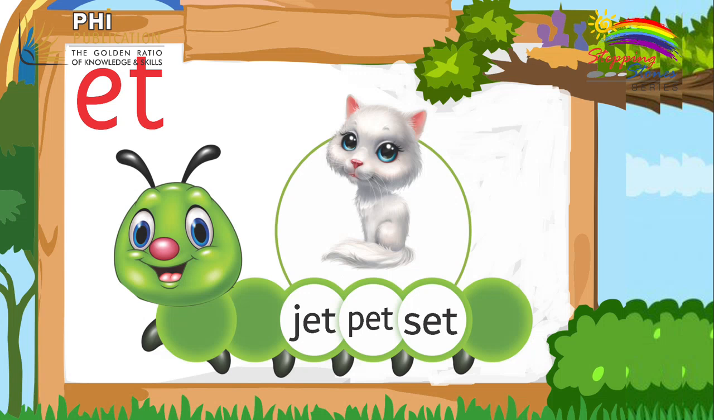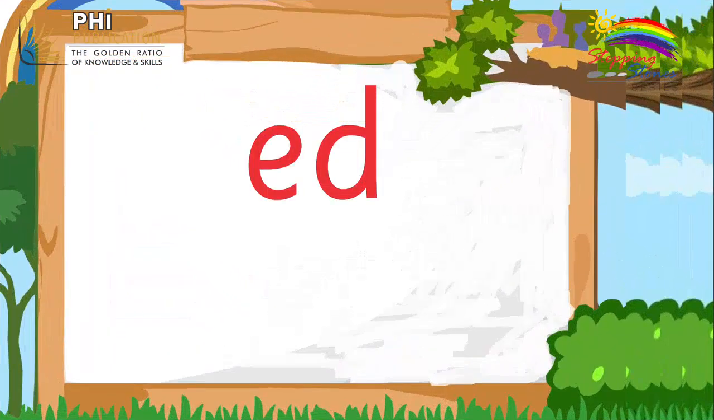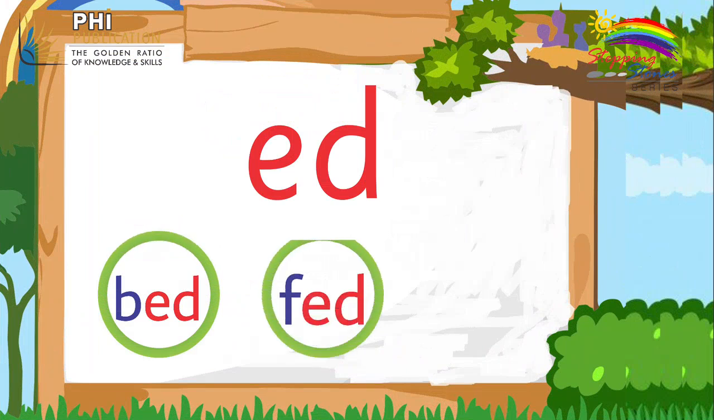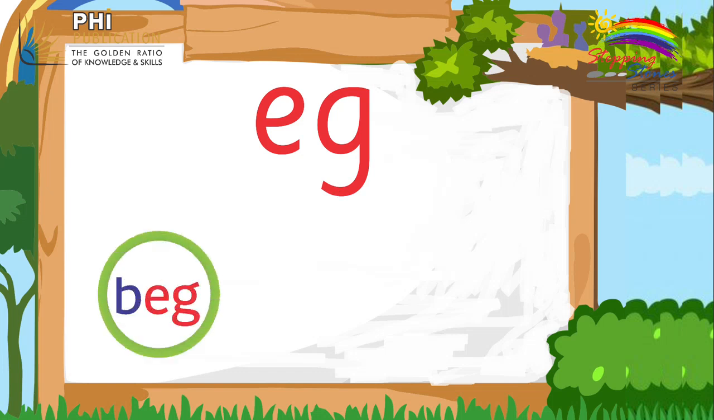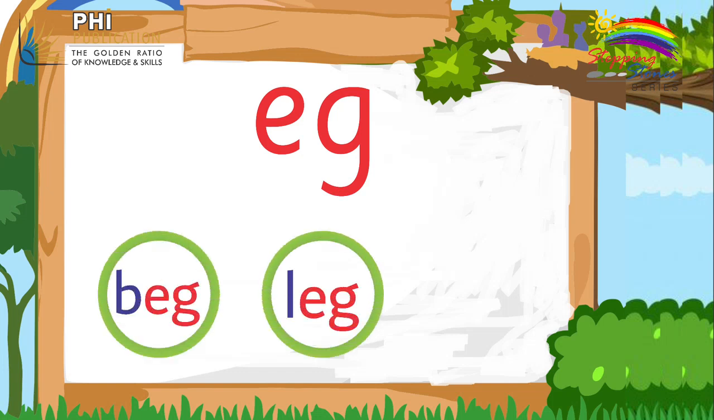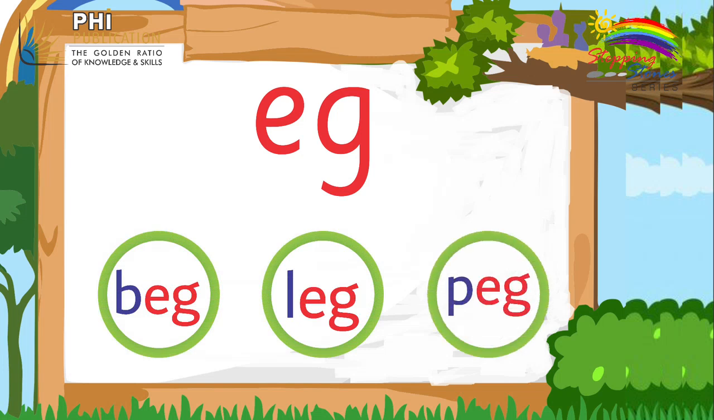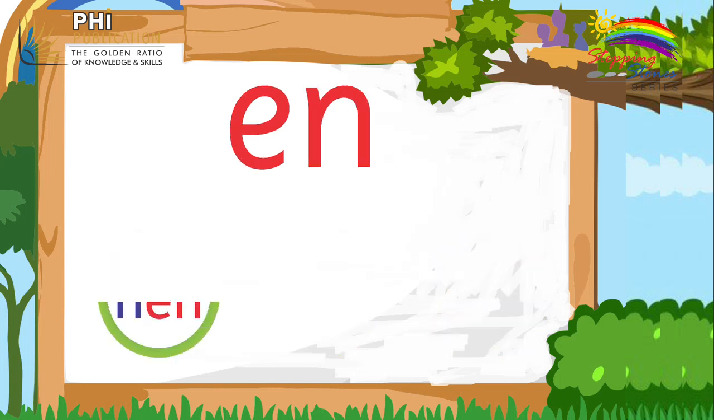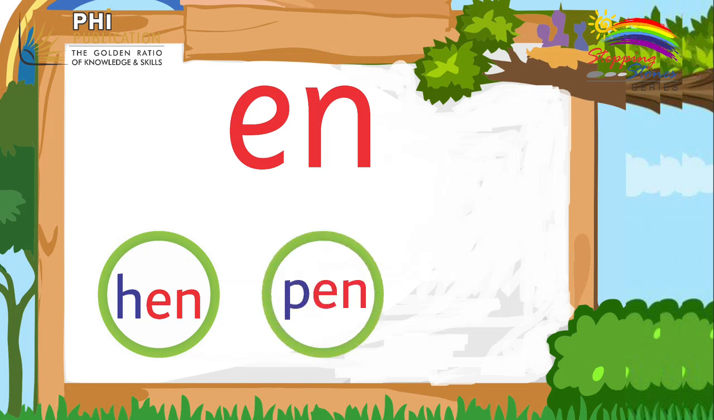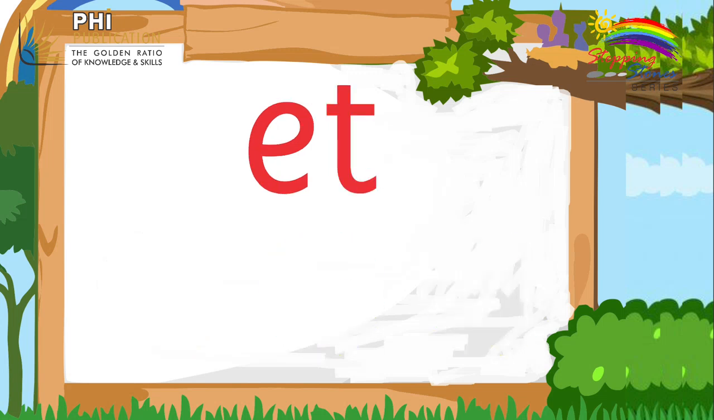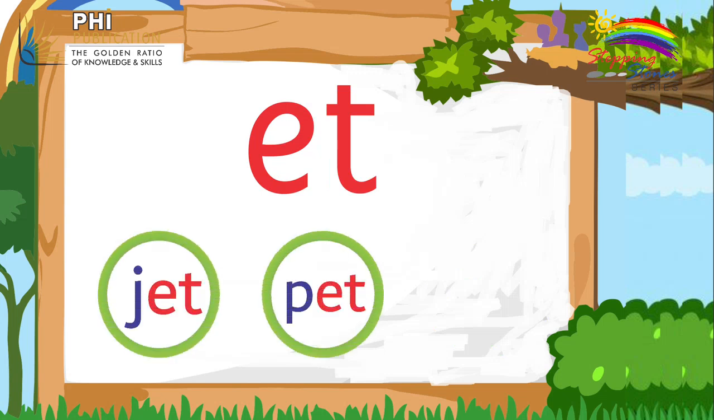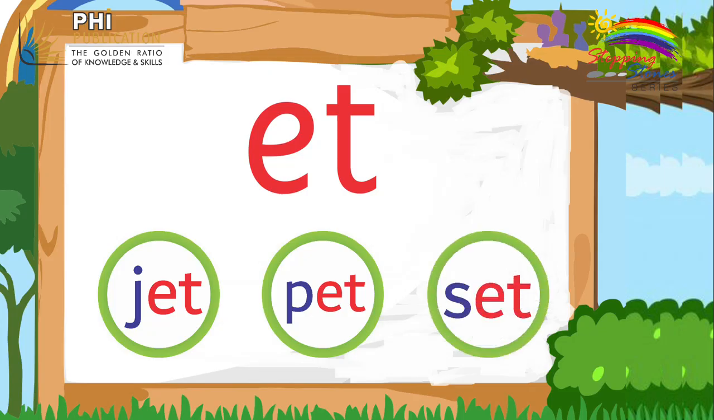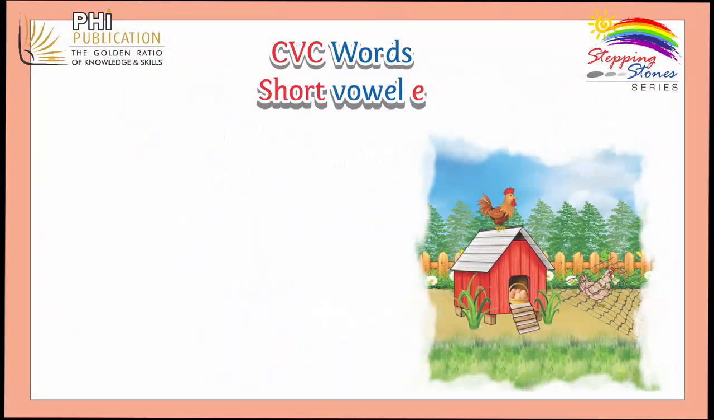Okay, dear students, let's revise ed words. Ba ed bed. Fa ed fed. Ra ed red. Now beg words. Say ba egg beg. L egg leg. P egg peg. Now n words. H and hen. P and pen. T and ten. Now et words. Say j et jet. P et pet. S et set. Okay, dear students, now we are going to read these three-letter words in storytelling.